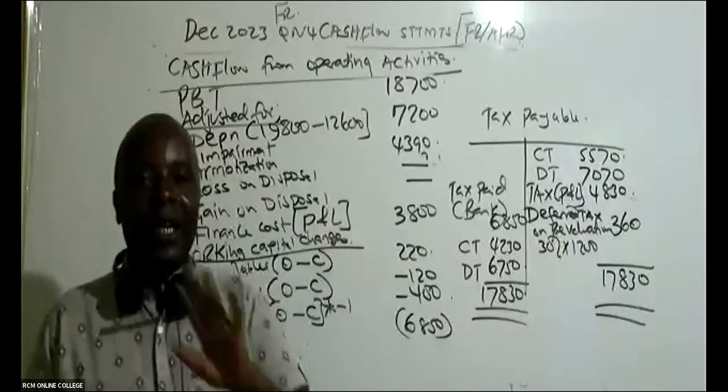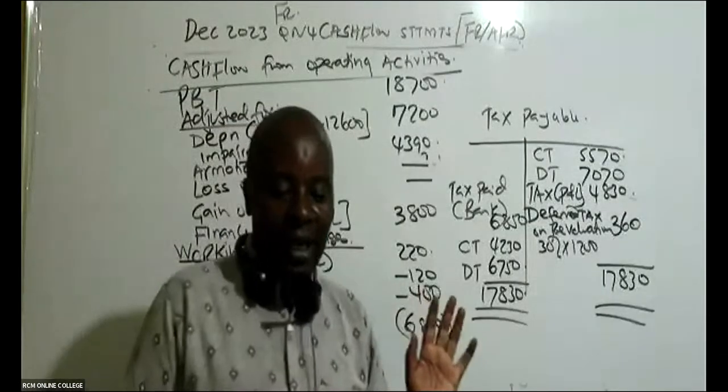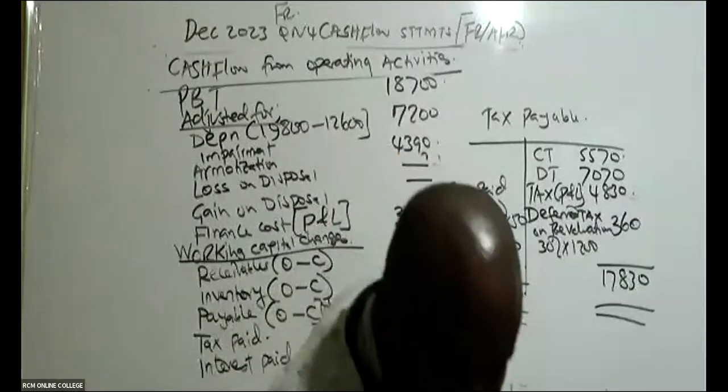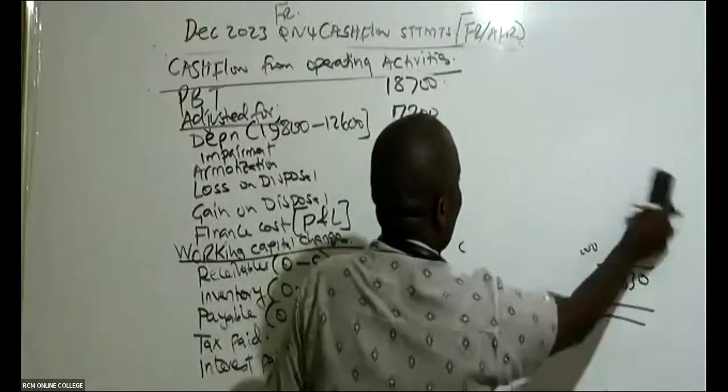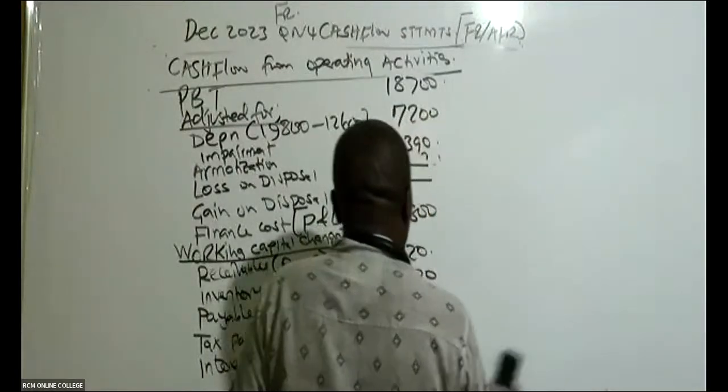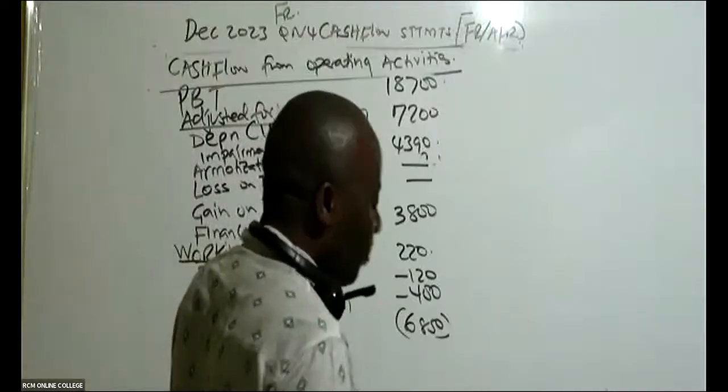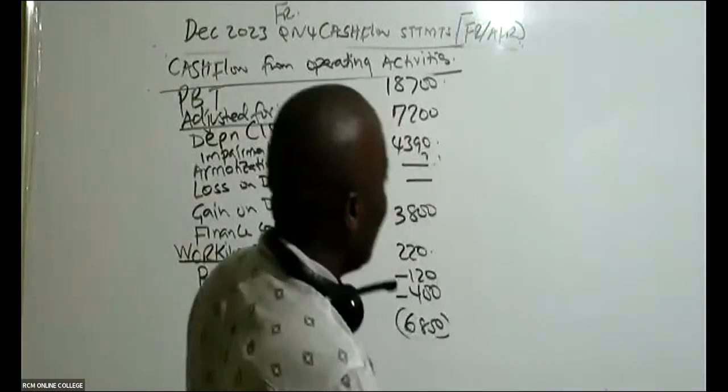T accounts have no marks. No marks totally. That's why later on you'll see Mwalimu will not be using T accounts totally.